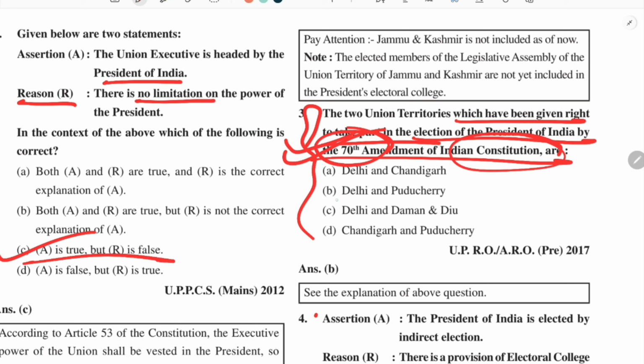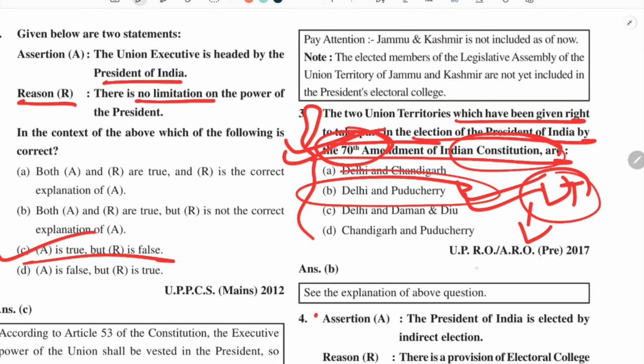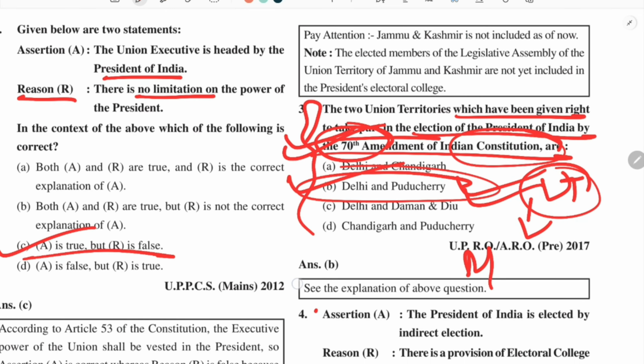We have to remember that Delhi and Puducherry are the two union territories which have MLAs, that is, which have a union territory legislature, so they can take part in this election. So here the answer is Delhi and Puducherry.